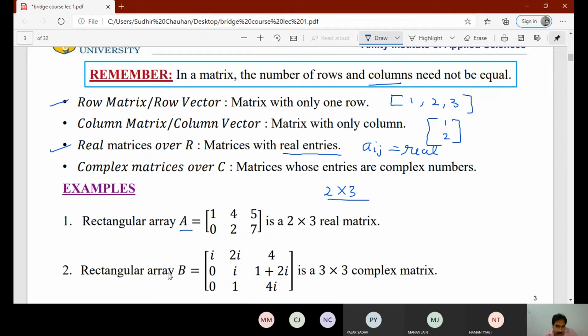Similarly, we have taken another example, rectangular array B. Here the elements are complex: iota, 2 iota, iota. So we can say it is a 3 by 3 complex matrix, that means 3 rows and 3 columns, and all the entries are complex. We can also say a real matrix is also a complex matrix, as a real number can be written as a plus iota into 0. So it is a complex matrix if elements are complex.